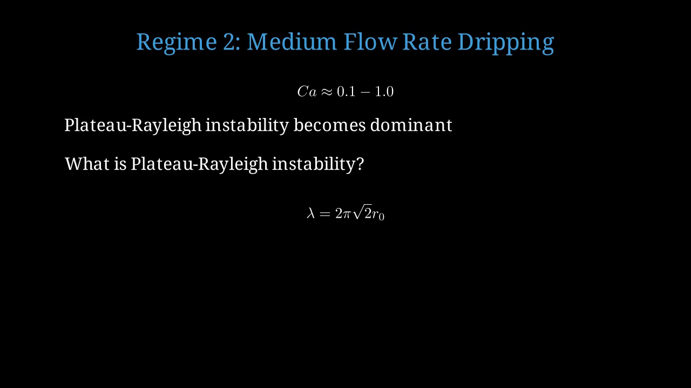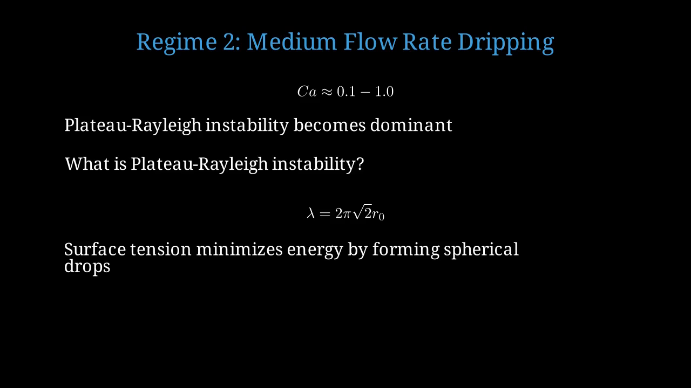The wavelength of the fastest growing instability is λ = 2π√2 r₀, where r₀ is the jet radius. Surface tension acts to minimize the surface area. A cylinder has more surface area than separate spheres of the same volume, so the jet breaks up.